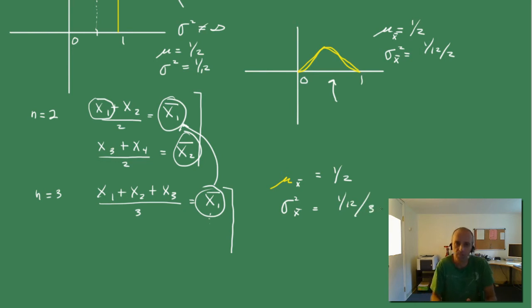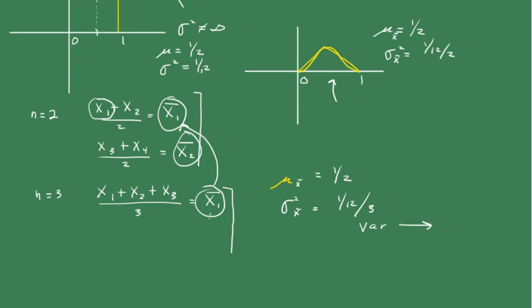The variance is getting smaller as we're taking a larger sample. That should be somewhat intuitive. The larger sample would mean that your x bar isn't going to be varying as much if you take repeated samples of size n, right? The larger the n, the less variation you have in x bar. So in this particular case, our variance is approaching 0, isn't it? Because we're dividing by an ever-increasing number.